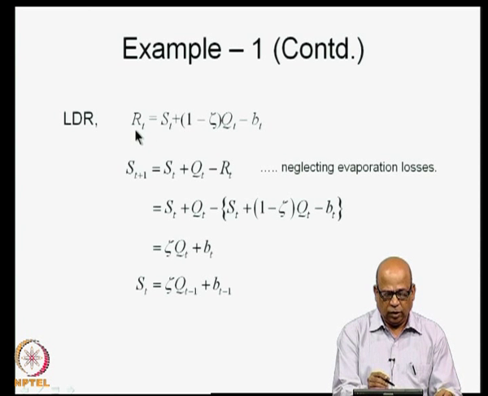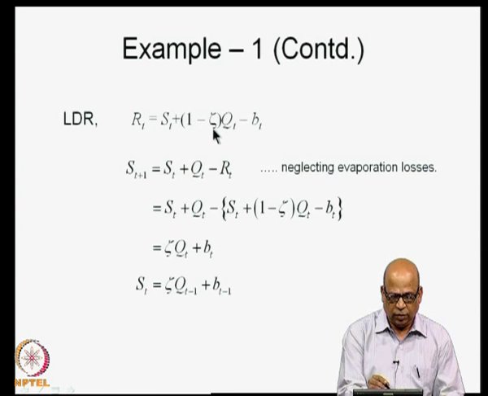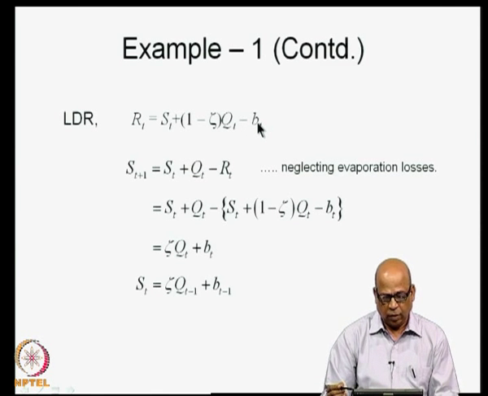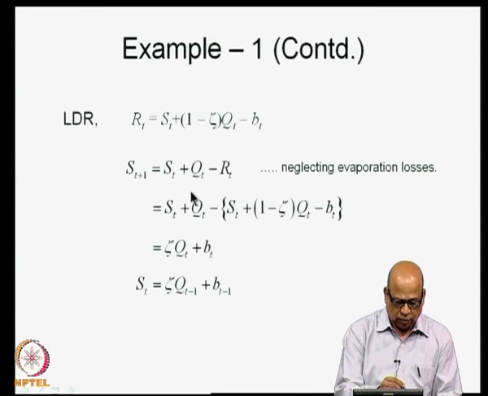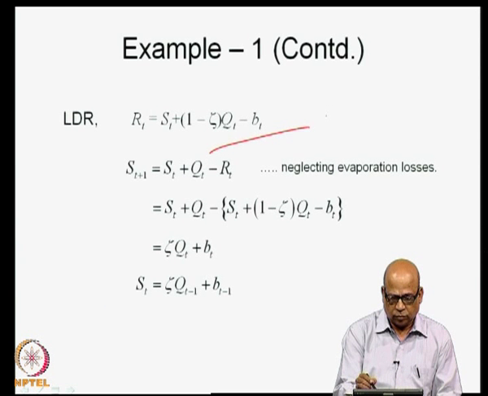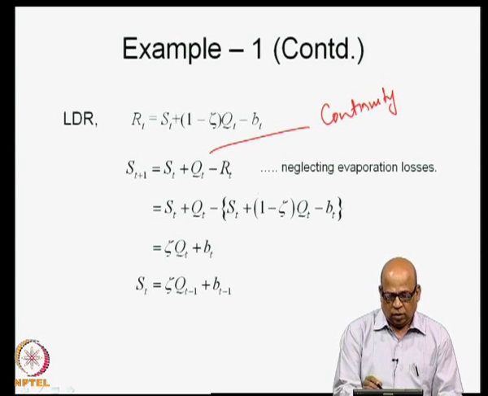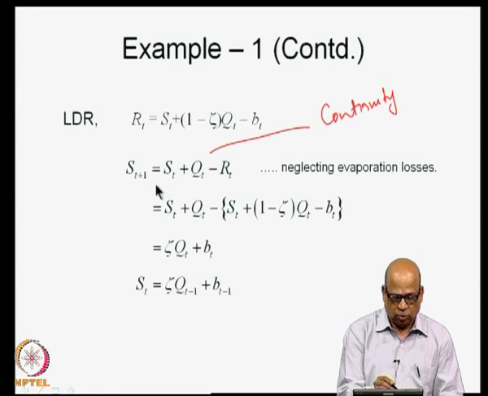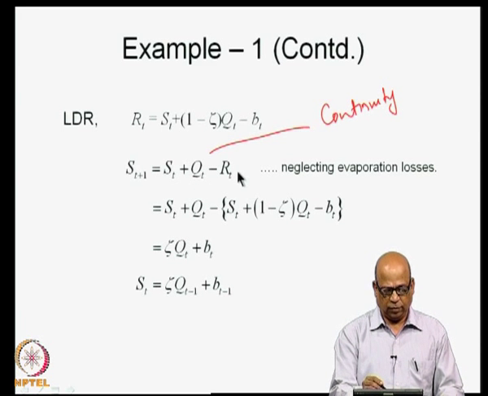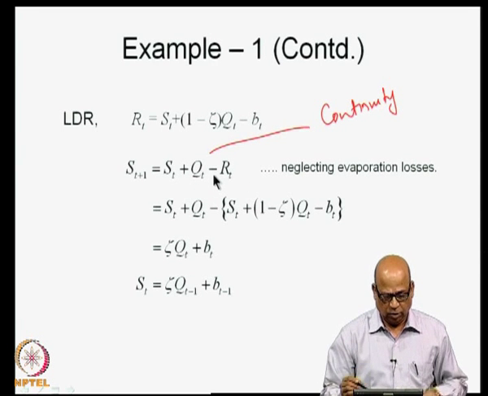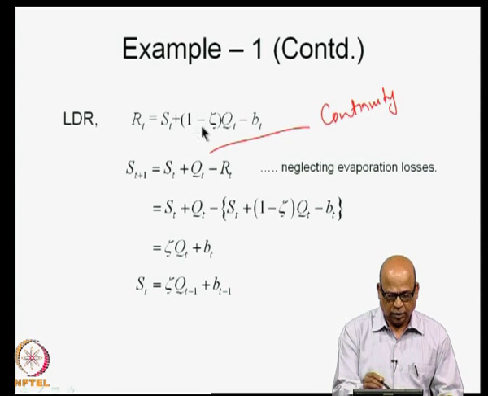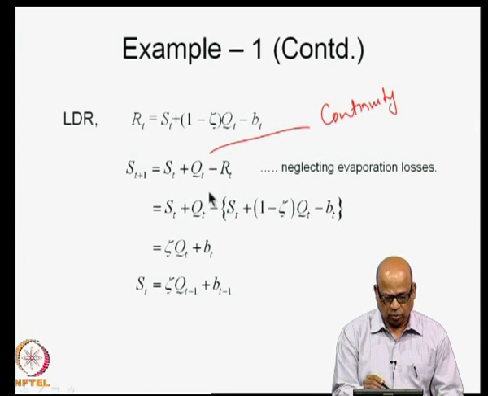The LDR here is specified as ST plus 1 is equal to zeta QT plus BT. We will use the continuity equation, when we neglect the evaporation loss. So, ST plus 1 is equal to ST plus QT minus RT. This is the continuity equation. So, I will use the LDR now. I will rewrite this as ST plus QT minus, for RT I will substitute the LDR, and then I get ST plus 1 as zeta QT plus BT.